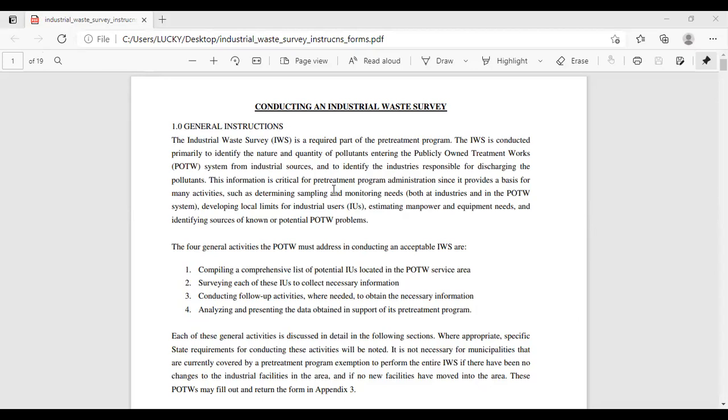The industrial waste survey, IWS. The IWS abbreviation is I means industrial, W means waste, S means survey. Industrial waste survey is a required part of the pretreatment program. The IWS is conducted preliminary to identify the